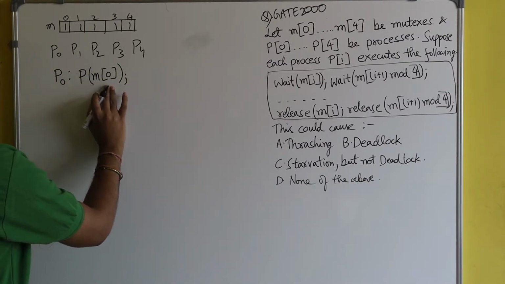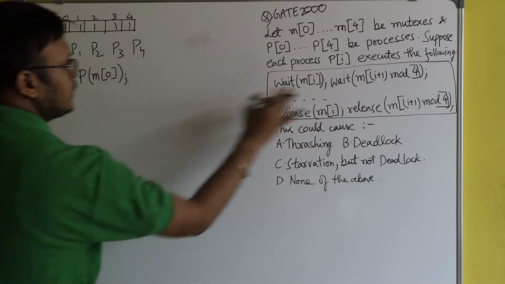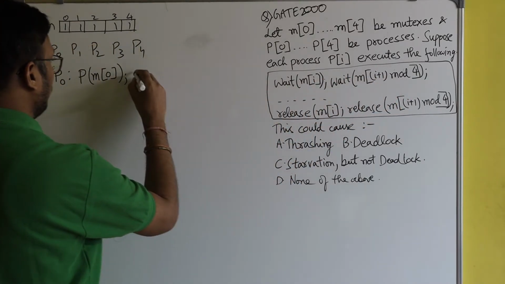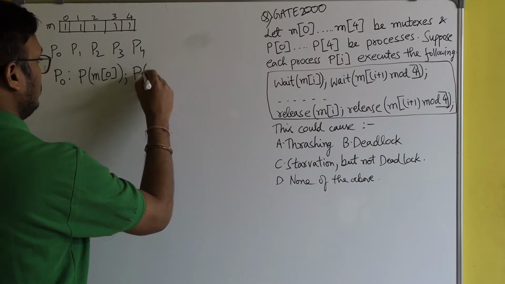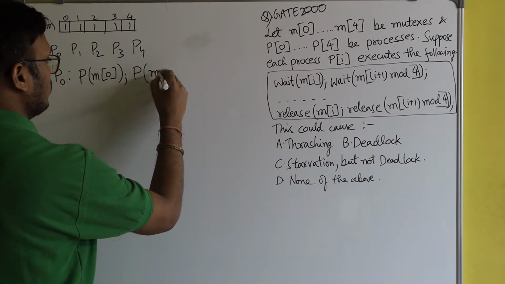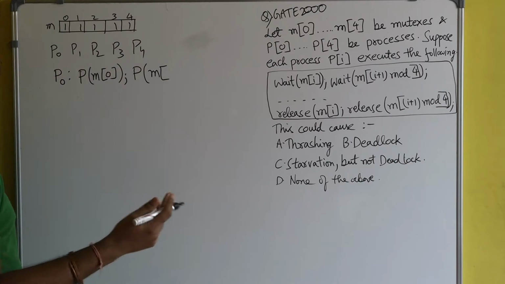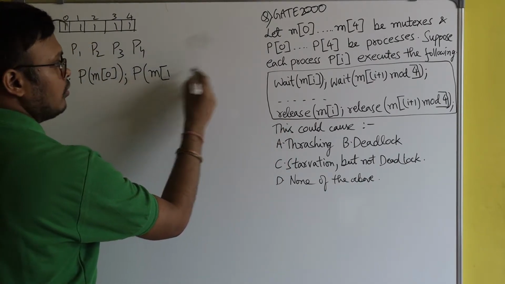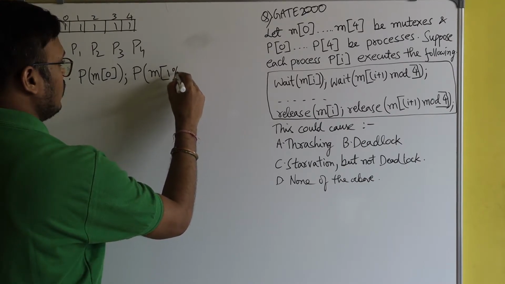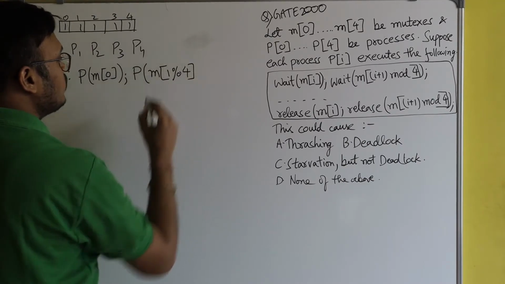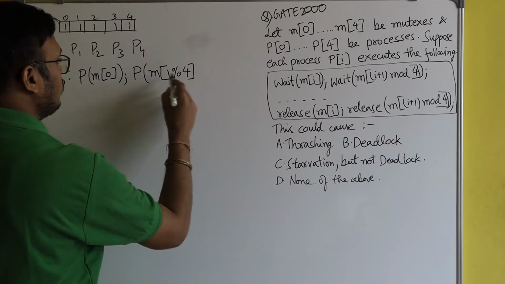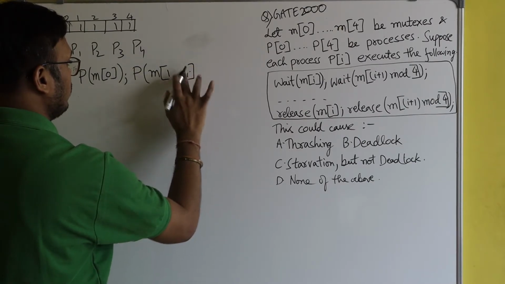After executing this line, process P0 has to execute the next line: wait m of (i plus 1) mod 4, that is P m of (i plus 1) mod 4. What is 0 plus 1? It is 1, and 1 mod 4 is 1, so rather than writing 1 mod 4, it's better to write 1.